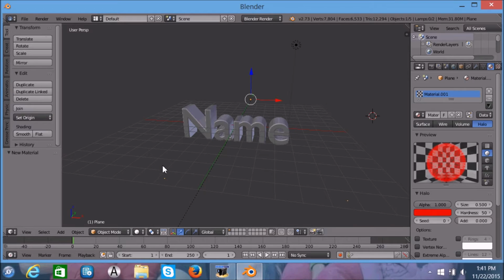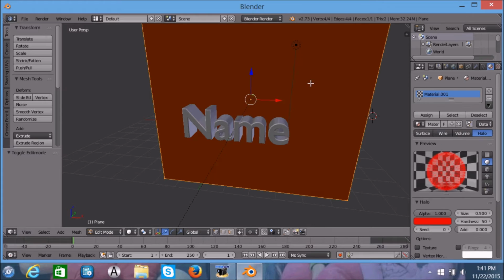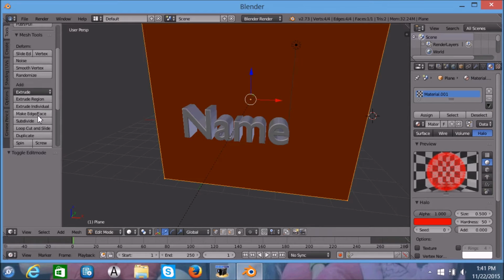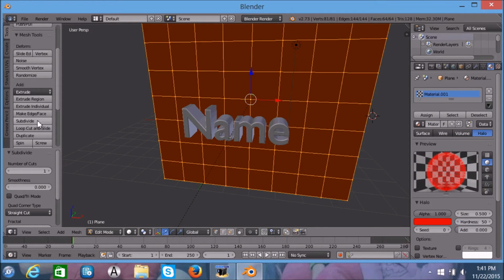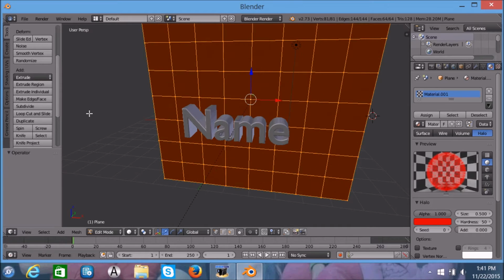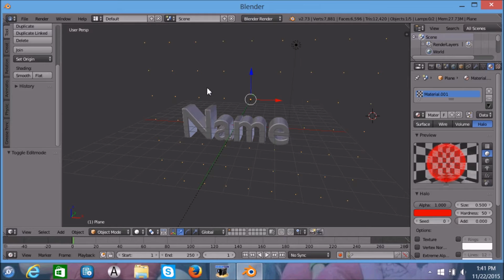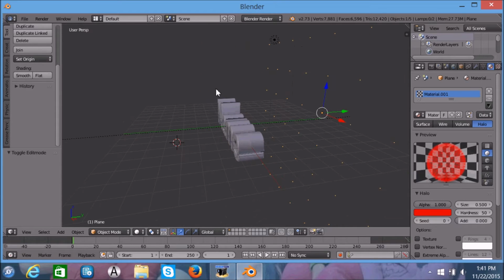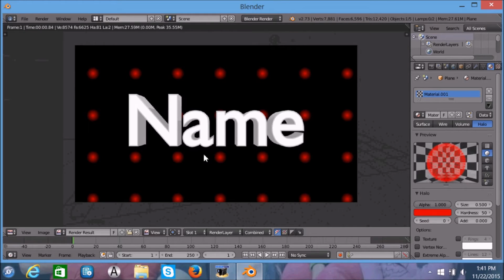As you can see, we only have 4 dots as our particles. To fix that, press Tab and press Subdivide. We'll have it about that much. And then we have these particles. Pretty cool looking.